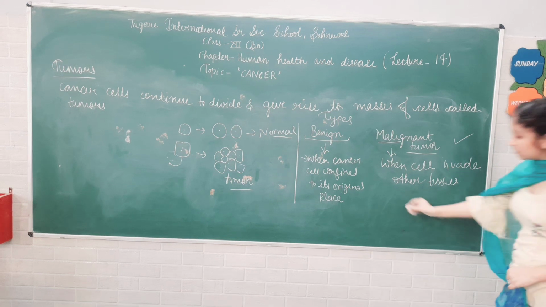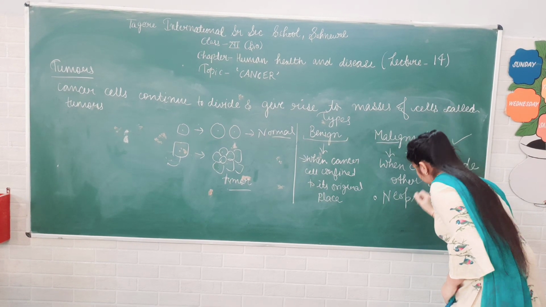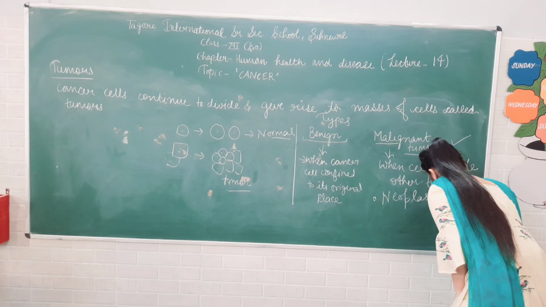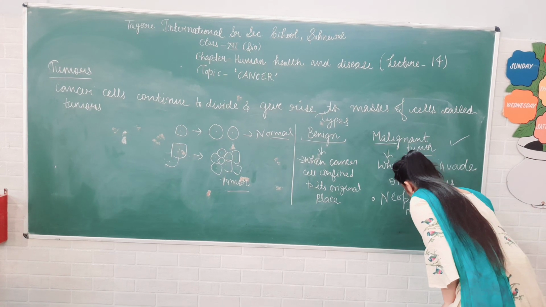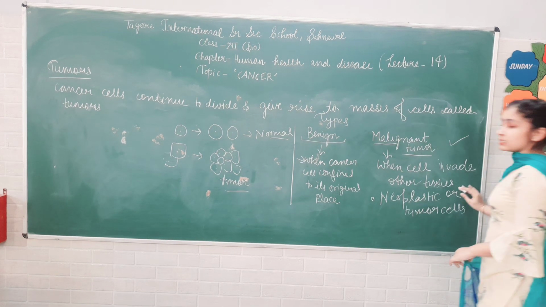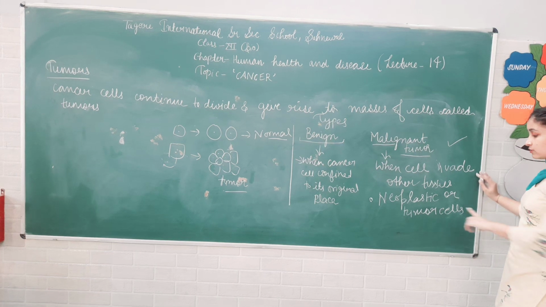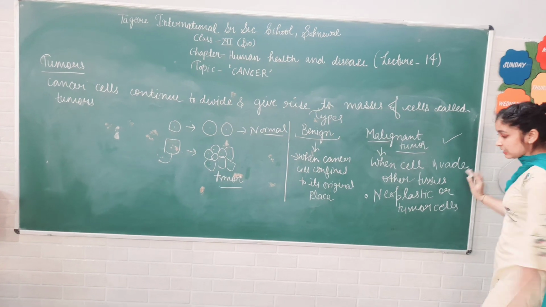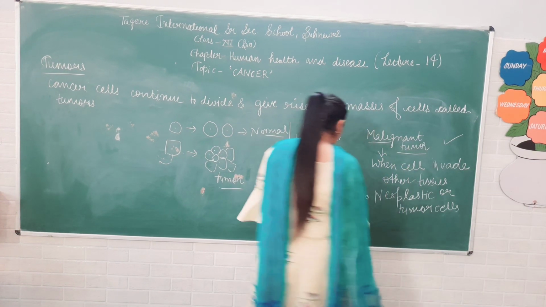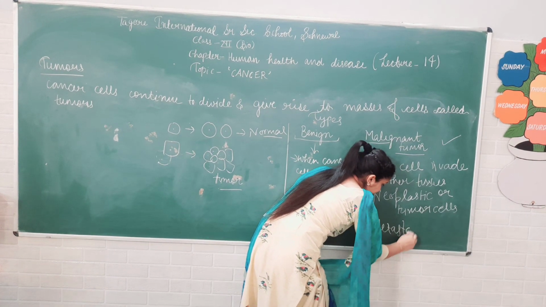And malignant tumor is also called neoplastic or tumor cells because they show a mass of proliferating cells. It also shows the property of metastasis.